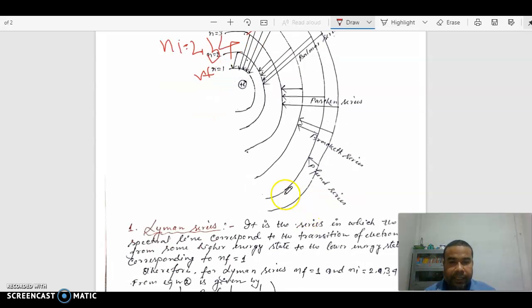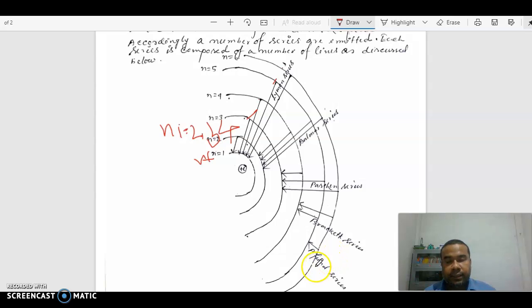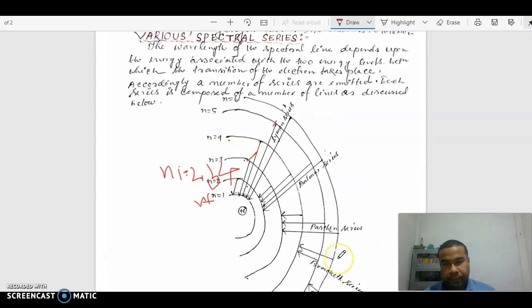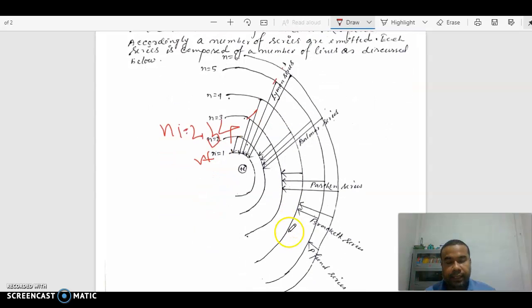And Pfund series, when the electron jumps from some higher energy level to the lower energy level corresponding to NF equal to 5. So NF will be 5 and Ni will be 6, 7, 8 like that. So there are mainly 5 spectral series: Lyman series, Balmer series, Paschen series, Brackett series, Pfund series.